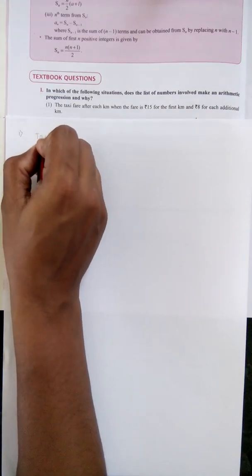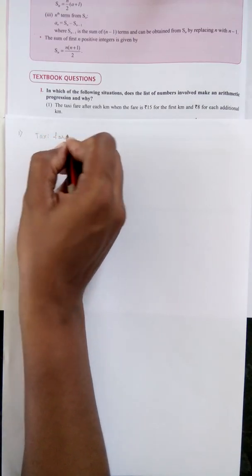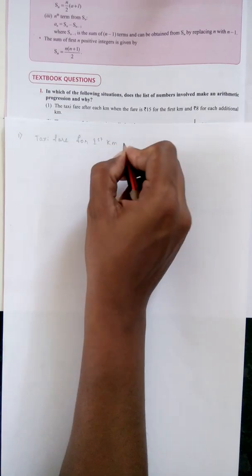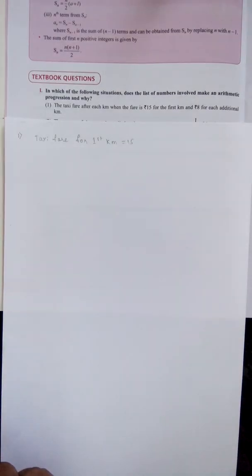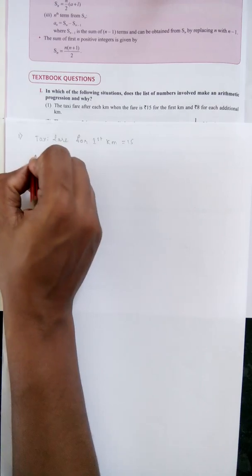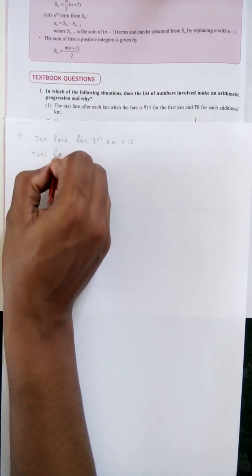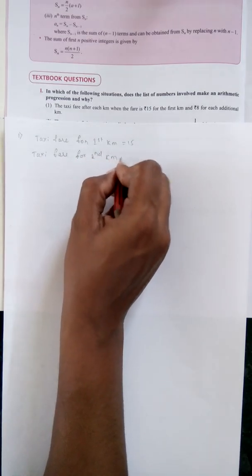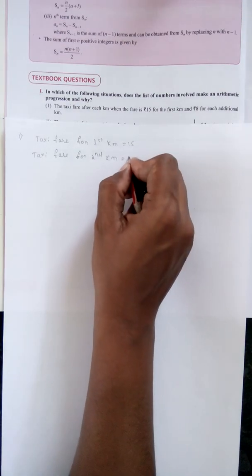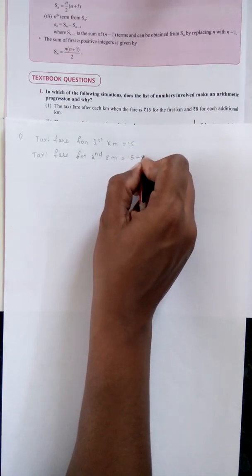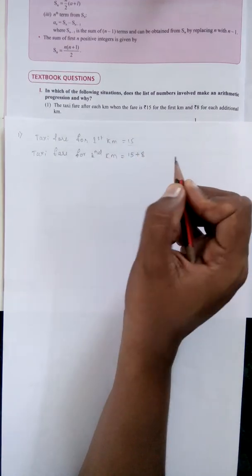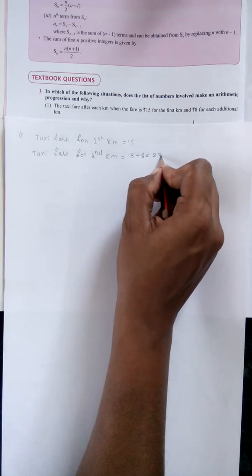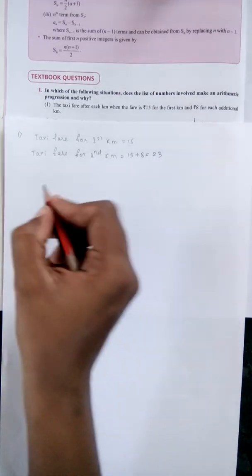Taxi fare for the first kilometer is 15 rupees, isn't it? Similarly, taxi fare for the second kilometer: initially 15 they have to pay, later for every kilometer we should add 8 rupees, that is 15 plus 8, it is 23.